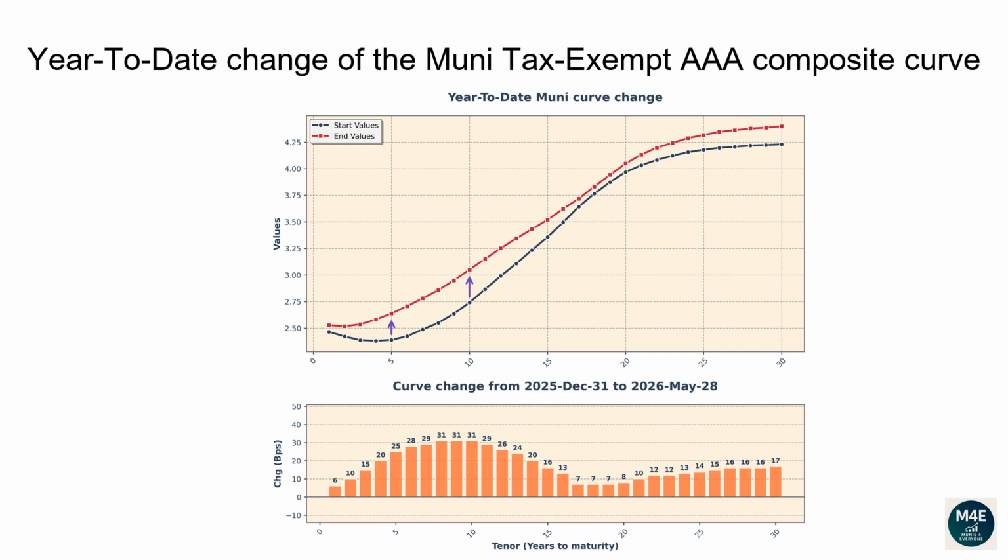The 1-year tenor changed 6 basis points. The 2-year tenor changed 10 basis points. The 5-year tenor changed 25 basis points. The 10-year tenor changed 31 basis points. The 20-year tenor changed 8 basis points. The 30-year tenor changed 17 basis points.